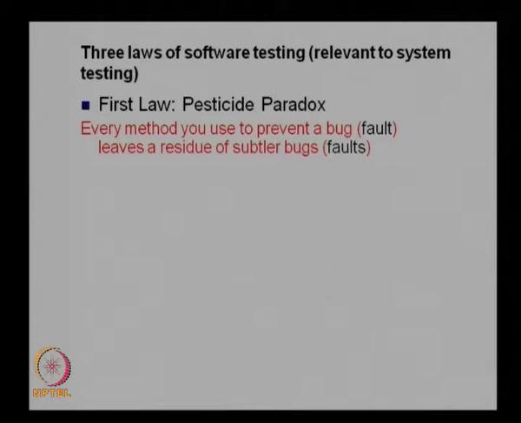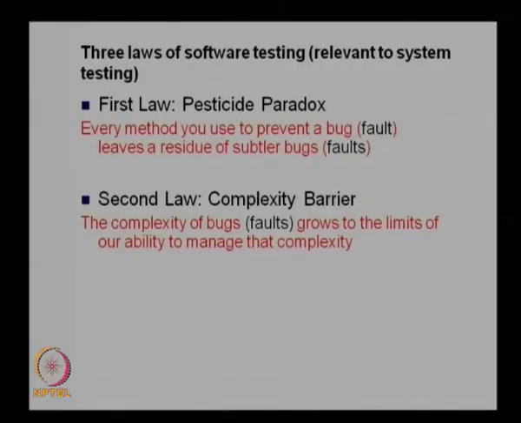So, whenever you introduce a new method to prevent a fault, the faults associated with that new method cannot be identified at that stage. This is known as the pesticide paradox. You cannot ensure that simply by removing one bug, you are eliminating all the bugs, because a fault may come because of the new method also. That is the first law of software testing, the pesticide paradox.